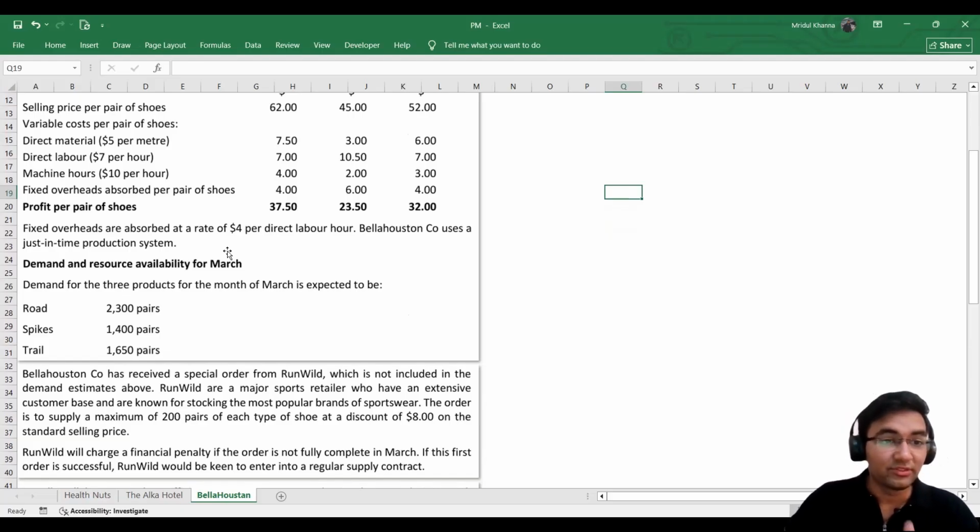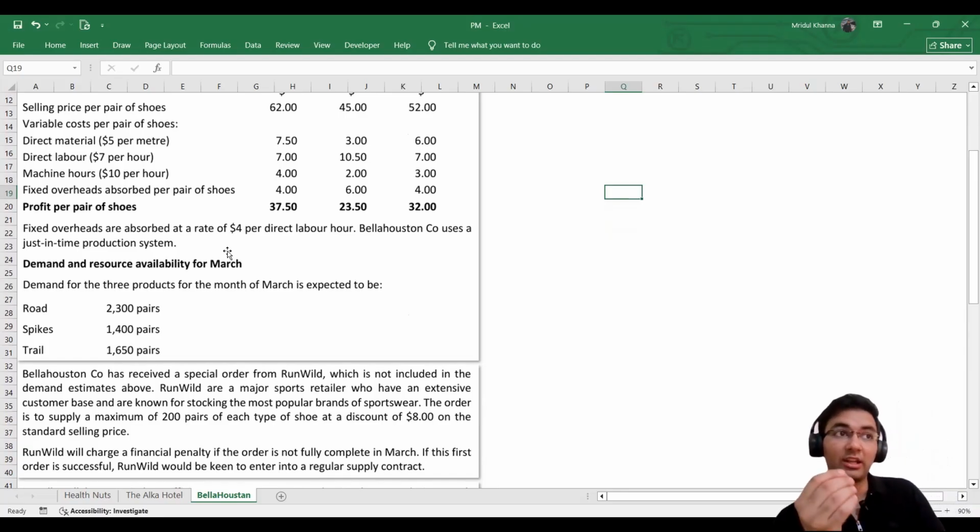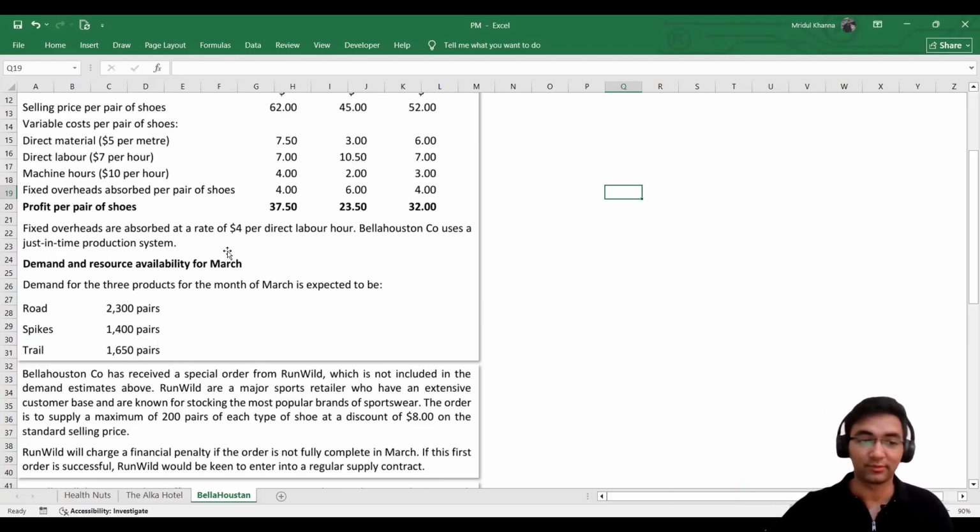Bellahouston company uses just-in-time production system. Just-in-time production system basically is a system where there is no inventory. The company produces goods as soon as it receives the order. Basically, in this system, there is no inventory. They do not keep an inventory stock, such that whenever we get an order, we just pick products from our inventory and sell it to the customer.